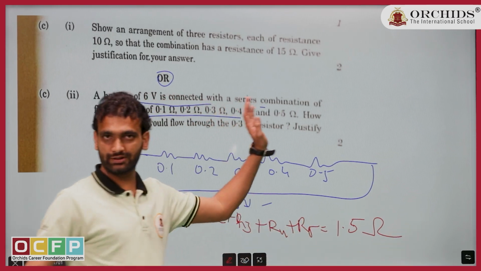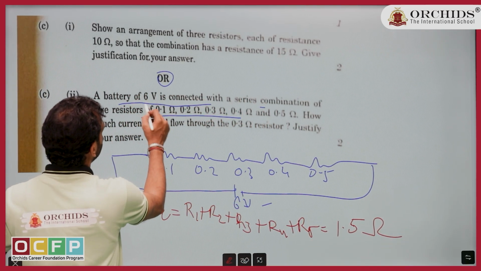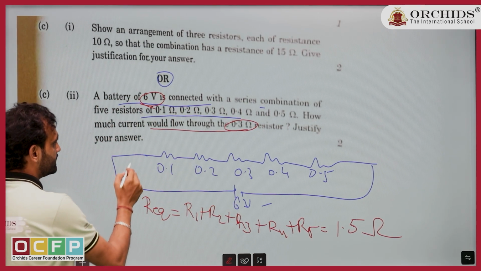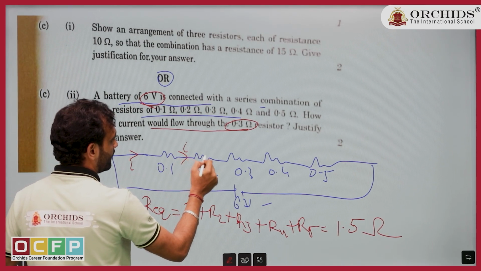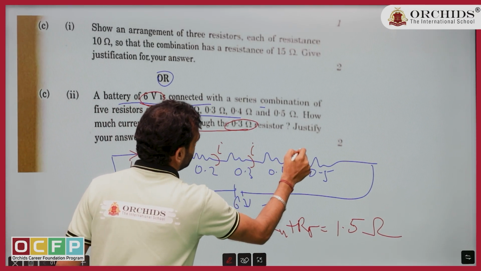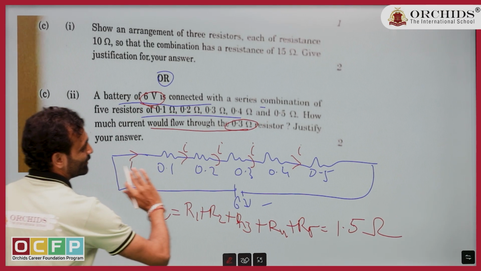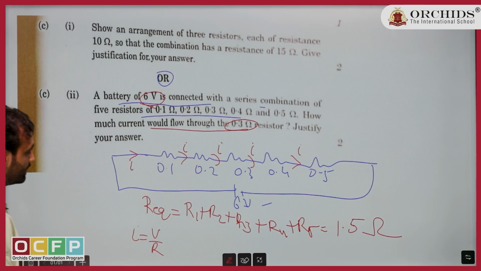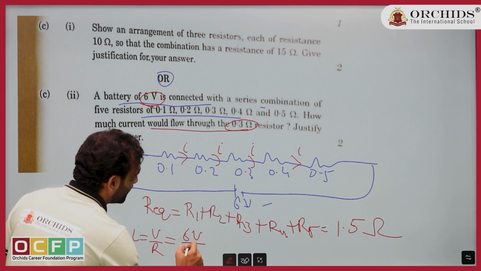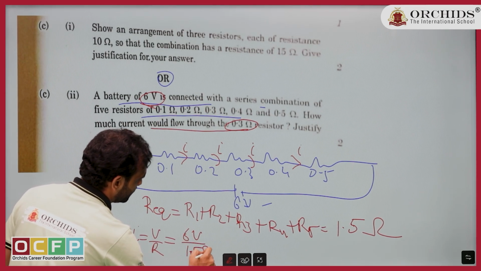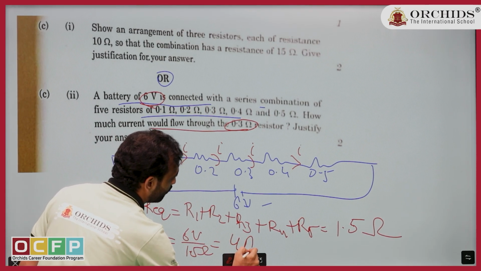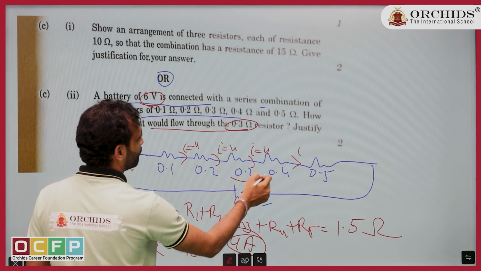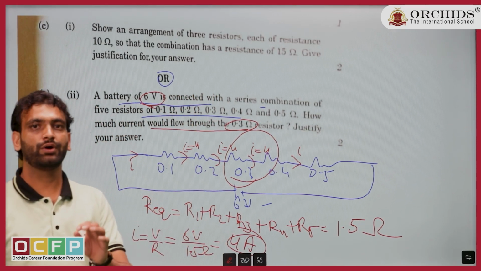1.5 ohm. This is your equivalent resistance. Now they have clearly given the voltage as well. What would be the current through the 0.3? We have already seen that in series, if there is a current I, the same current flows throughout. What is the formula? I equals V upon R. Ohm's law says the simple thing. V is 6 volt, R is 1.5 ohm. If you cancel, it comes to 4 ampere. So I equals 4 ampere, and the current flowing in this is 4 ampere.